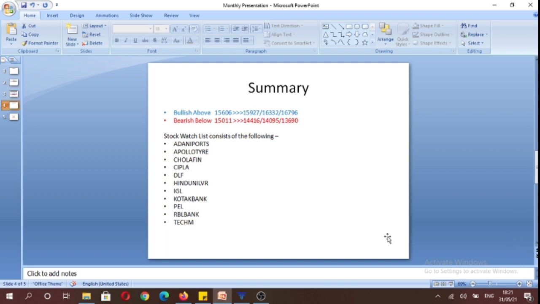And our stock watch list comprises of inside candles on the monthly time frame, and the stocks that we have chosen for our positional long watch list are Adani Ports, Apollo Tyre, Chola Finance, Cipla, DLF, Hind Unilever, IGL, Kotak Bank, Piramal Enterprises, RBL Bank and Tech Mahindra.